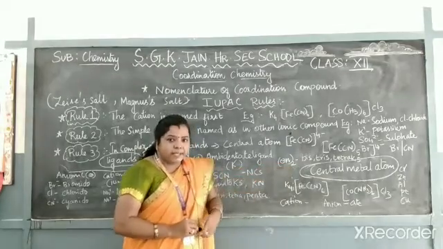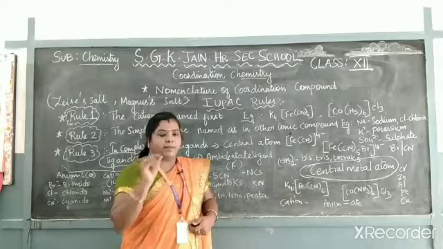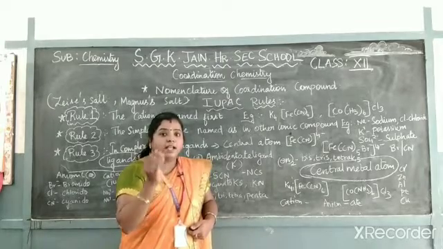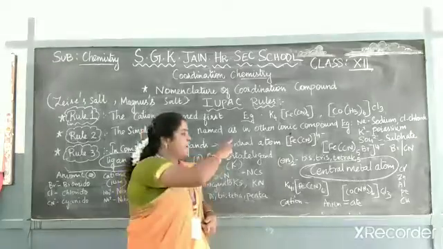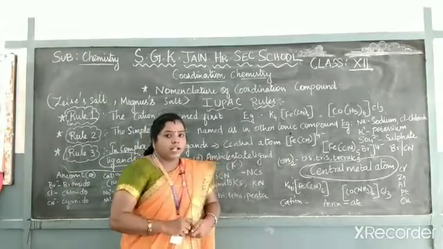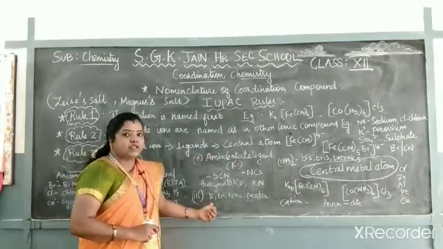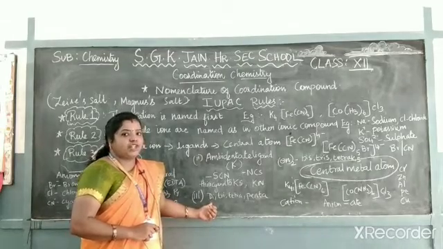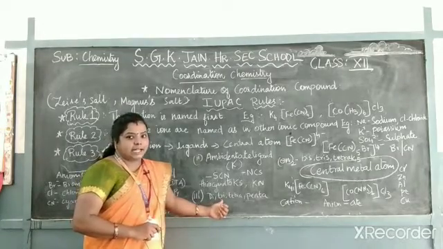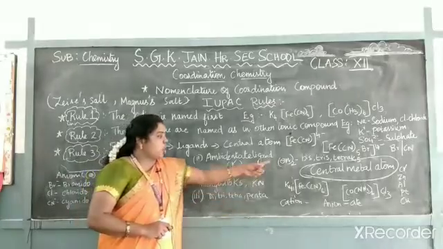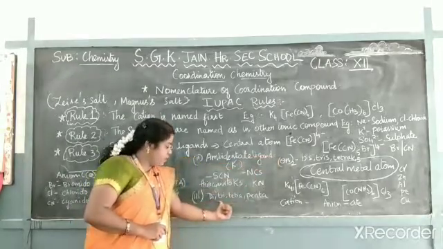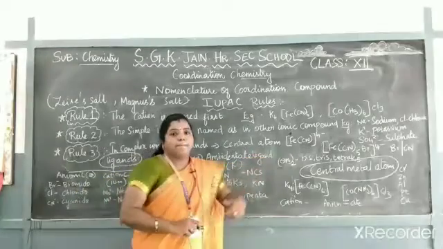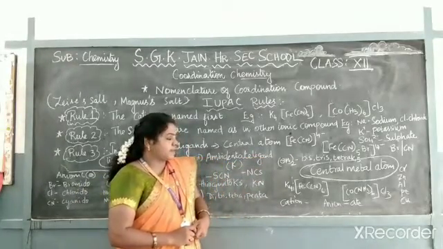Bis ethylene diamine, because di is already in the name. So instead of di, I am using bis. Is it all clear? So while giving a name based on the number of ligands, you have to mention di, tri, tetra, penta. But if the ligand already has di or tri in its name, instead of using this, you can use bis, tris and tetrakis.